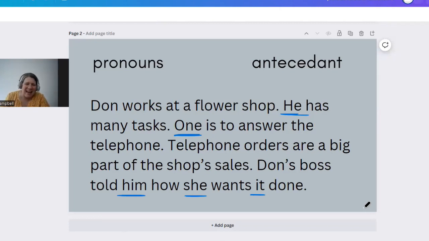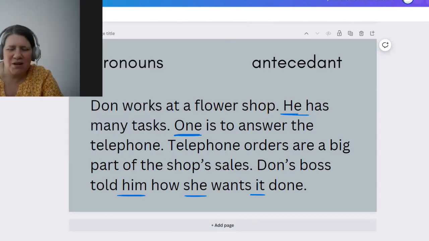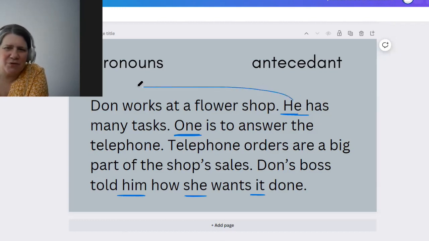Now we have to find the antecedents to those pronouns. And as I said, antecedents mean what is that pronoun referring to? So let's take a look. Don works at a flower shop. He, who is he? He is referring to Don. He has many tasks. One is to answer the telephone. What is one referring to? One is referring to tasks.